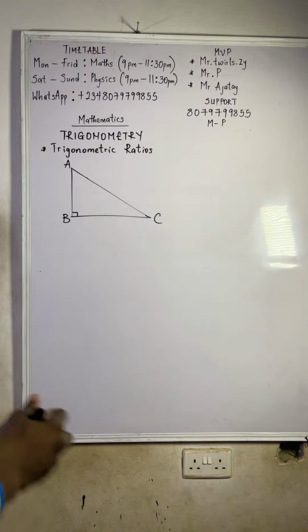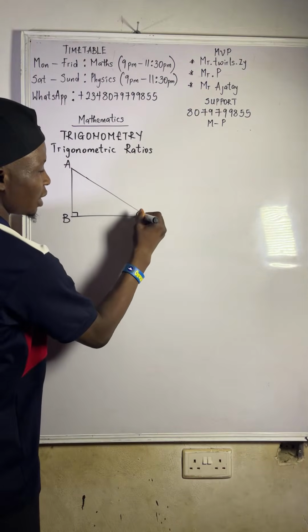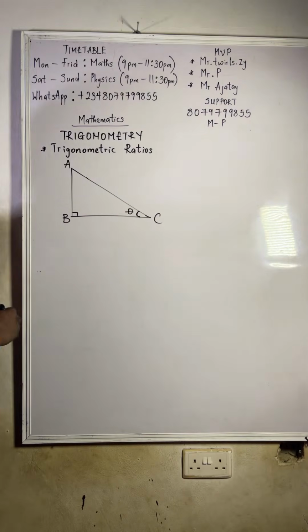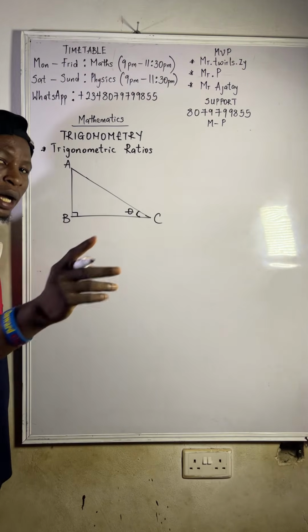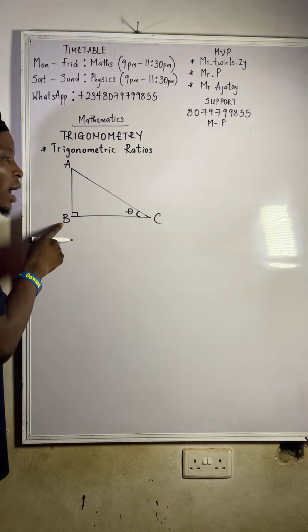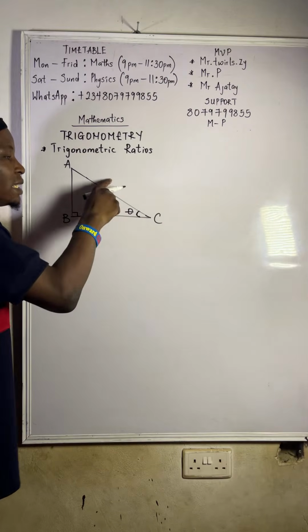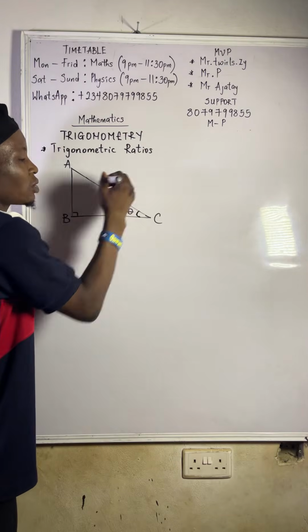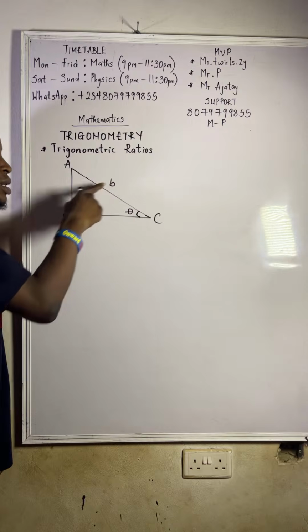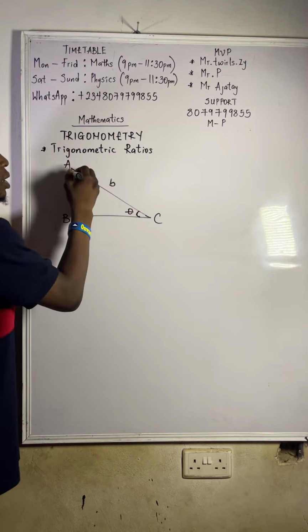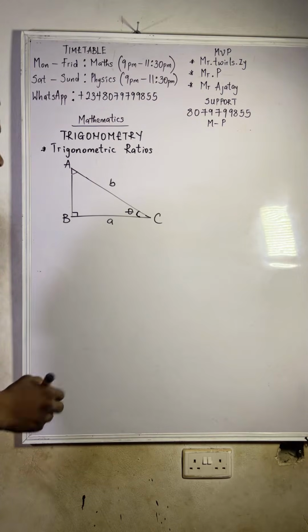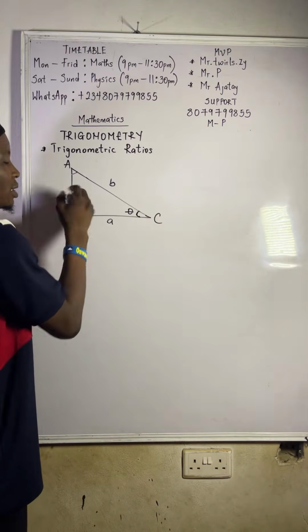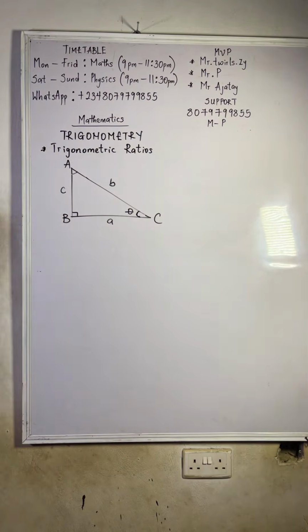Alright, so now let's say we have an angle theta here. If we call here angle B, this side here will be small letter B. If here is angle A, this side here will be small letter A. And if here is angle C, this side here will be small letter C. Do we all agree with me?